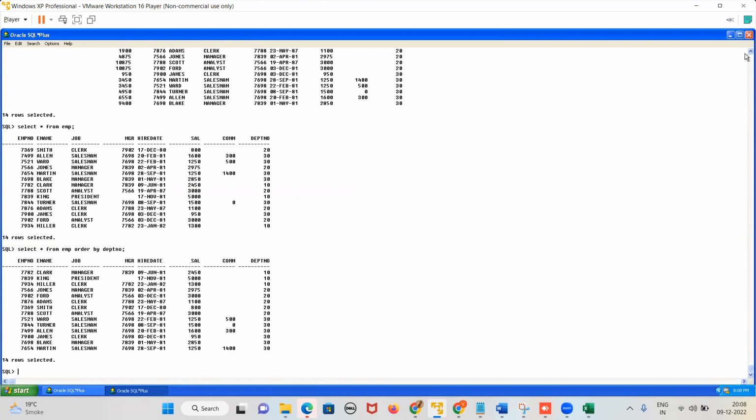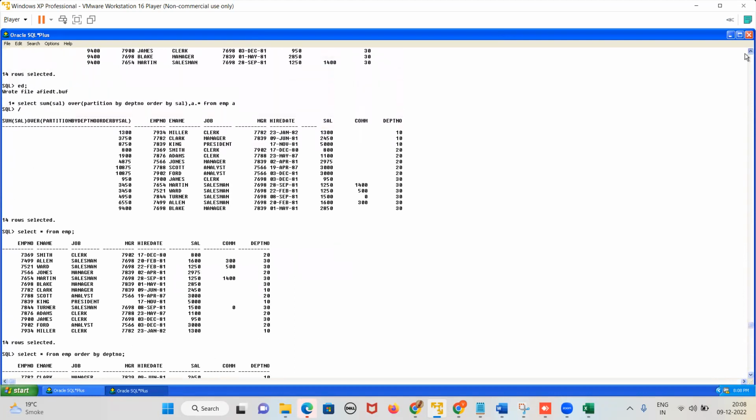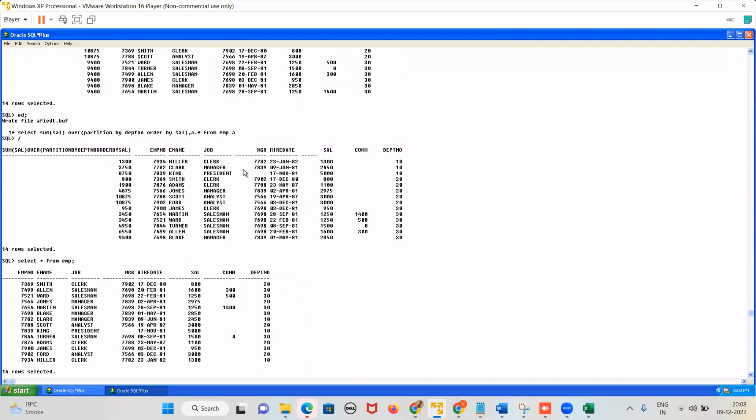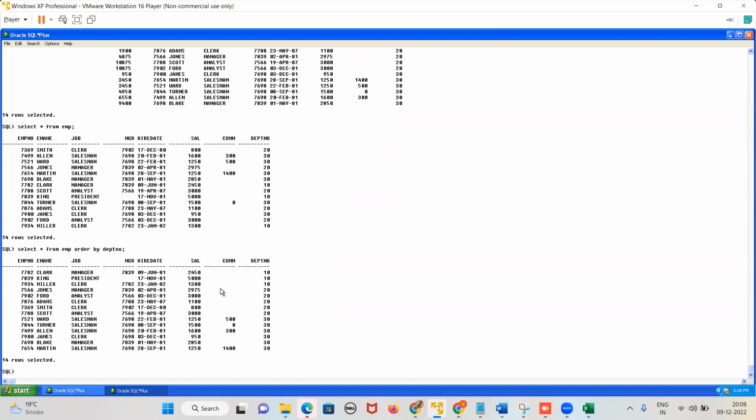Yeah, this is quite interesting and challenging. Very few people know these things, so you should know. If you see the order by salary, what is it? Second record is fine. Third record is what? 5,000. Yes or no, guys? The third record is 5,000, which is the cumulative value. Are you able to understand? See here, the third record is the cumulative value, that is nothing but your 5,000.